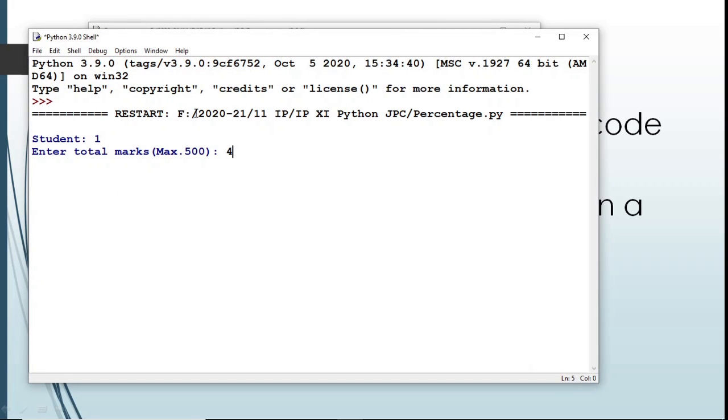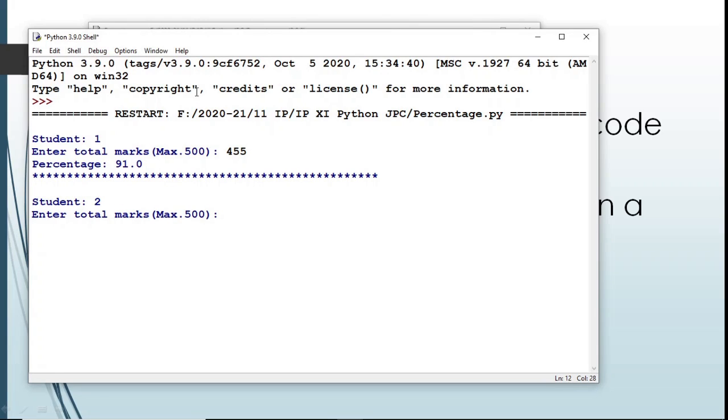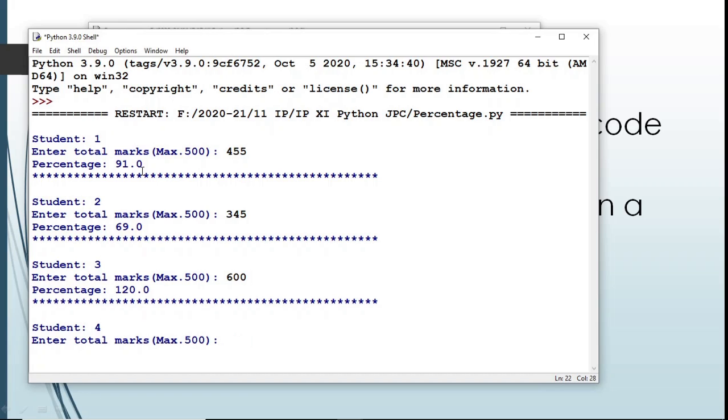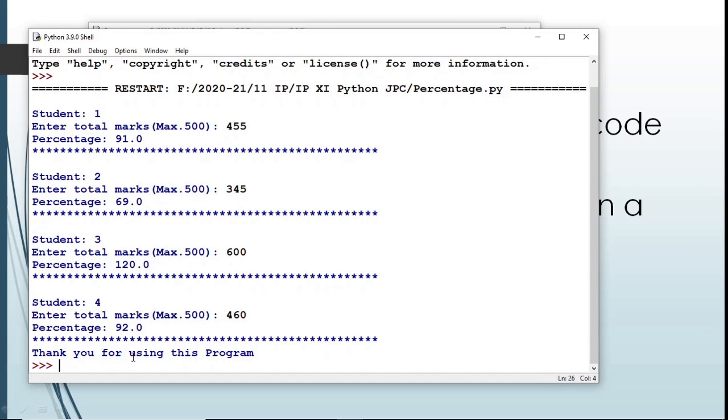Enter the mark of first student. I am entering it as 455. The percentage is calculated as 91. Mark of second student 345. It is displayed. What happens if I enter a mark greater than 500? For example, I am inputting the mark as 600. The percentage displayed will be 120. This is not a correct percentage of a student. And next time I am entering a mark as 460. The percentage is displayed and the program is terminated.